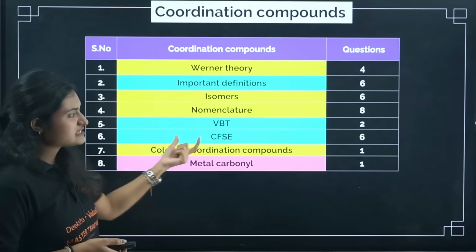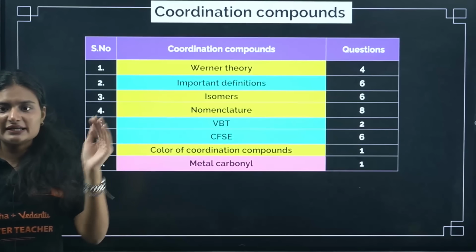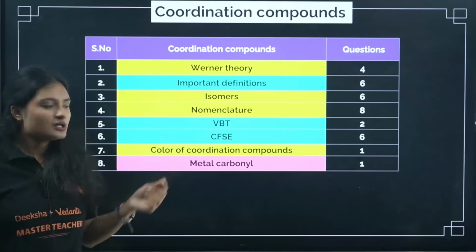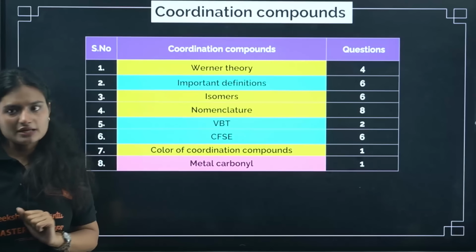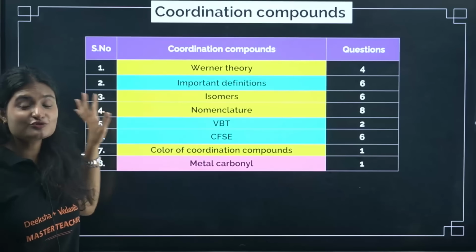Okay, then CFSE, again crystal field splitting energy, how the splitting happens, how do you fill the electrons, right? One question from color of coordination compounds and metal carbonyls. Okay, Werner theory also, 4 questions were there.